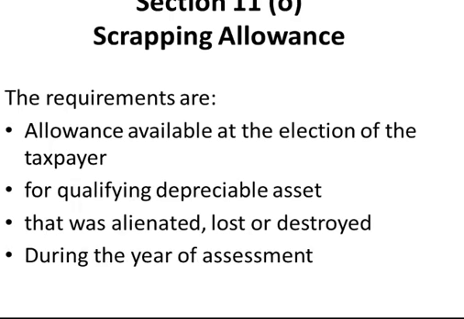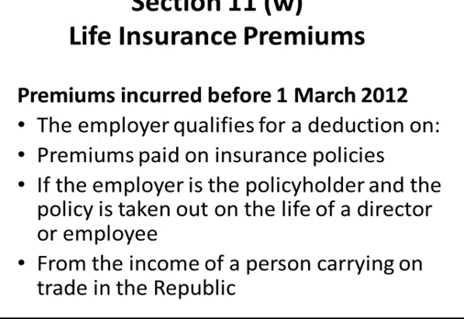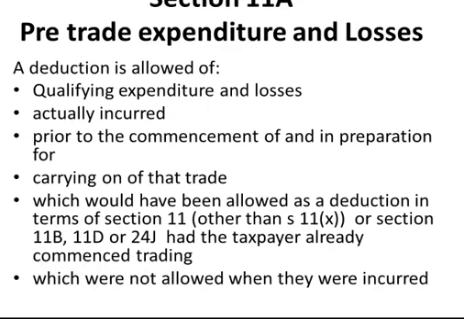11O, scrapping allowance. The requirements are: the allowance is available at the election of the taxpayer for qualifying depreciable assets that were alienated, lost or damaged during the year of assessment. Life insurance premiums. The employer qualifies for the deduction on premiums paid on insurance policies if the employer is the policy holder and the policy is taken out on the life of a director or employee only until the 1st of March 2012.